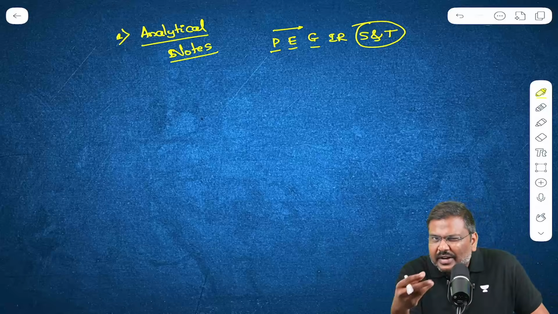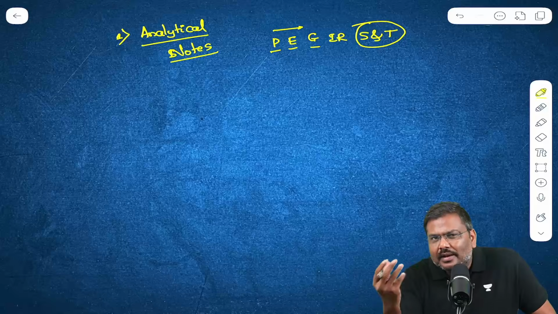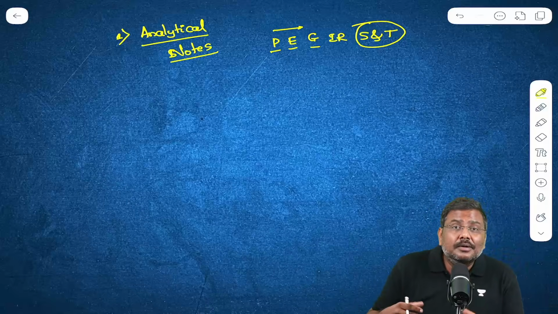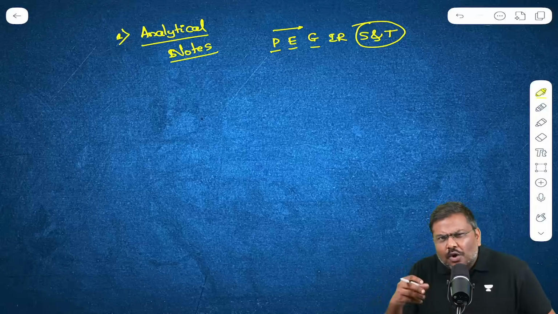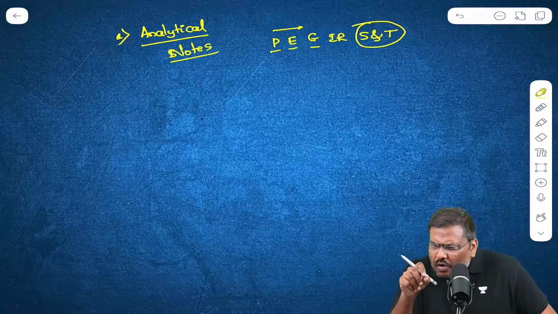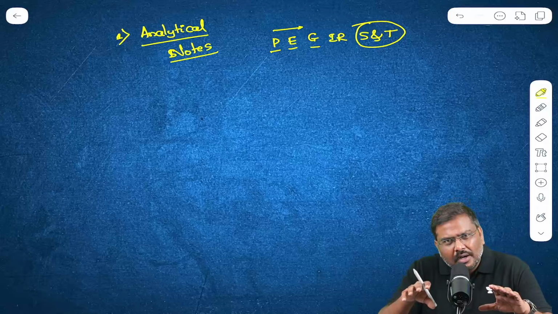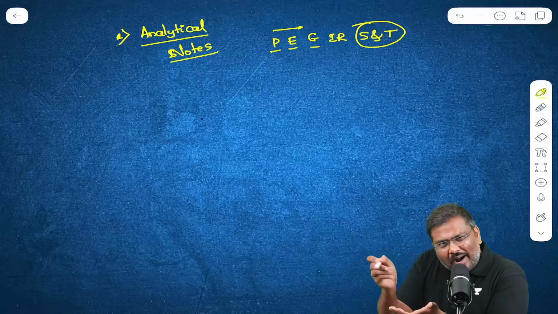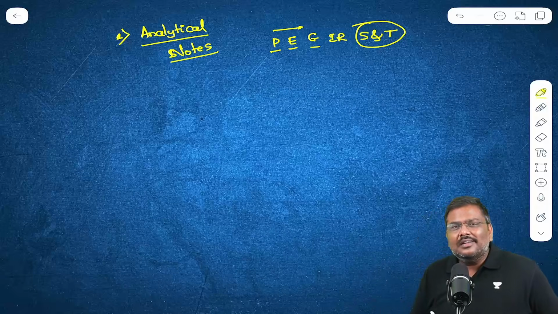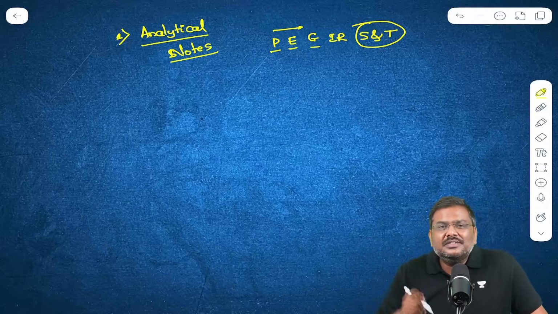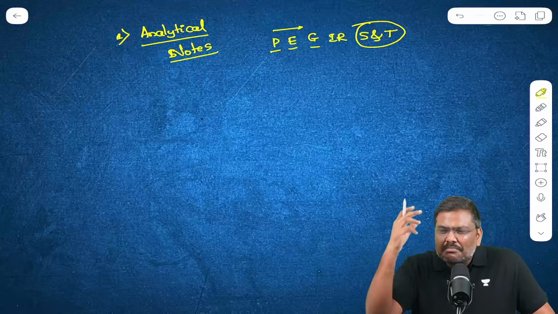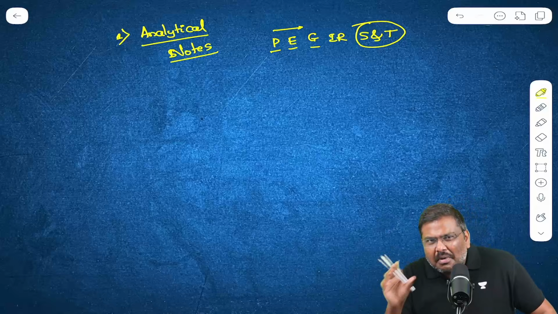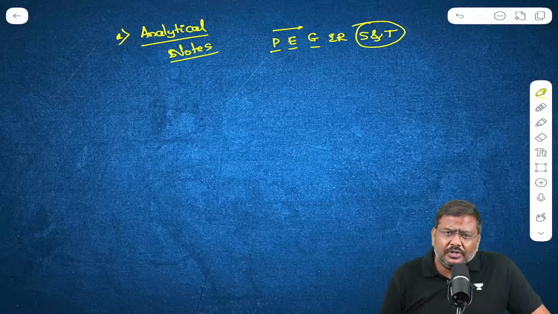But now, the difficult part is, sir, how should I revise it? Polity, the book is 800 pages. Economics, the book is 1000 pages. How should I revise? I've already completed the book or important parts of it. Should I go back to the book where I've underlined one line after another? One line is underlined with pencil and another with a marker. I've pasted post-it notes everywhere. I've written on the margins as well. Should I go back to the book?